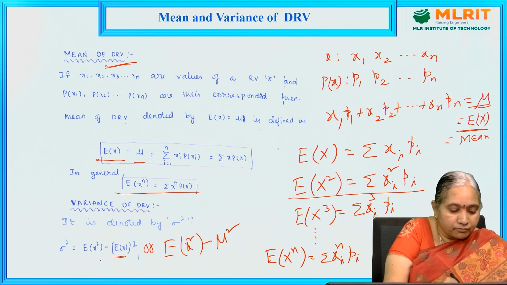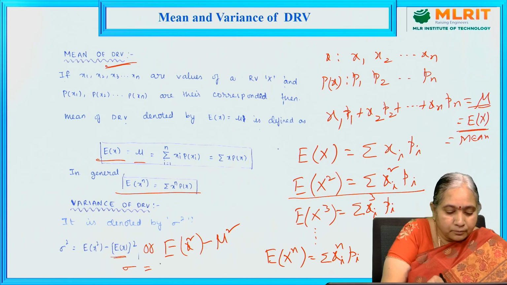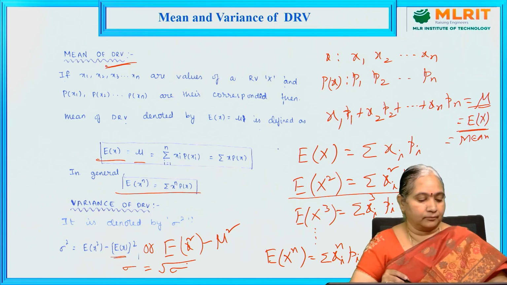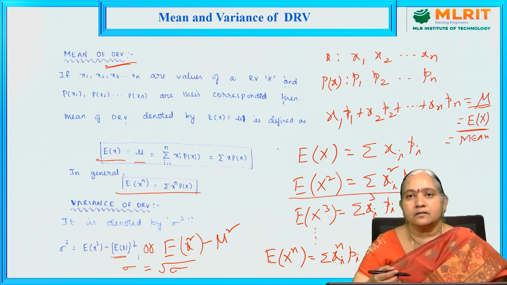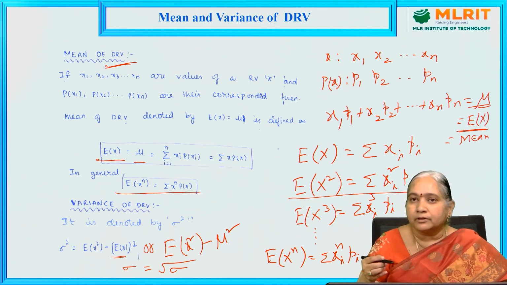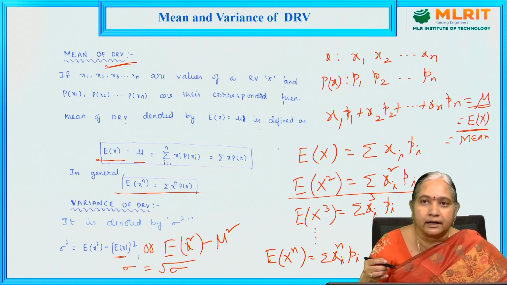From this we can find the standard deviation: after finding the variance, we take the square root of the variance, and it is denoted by sigma.